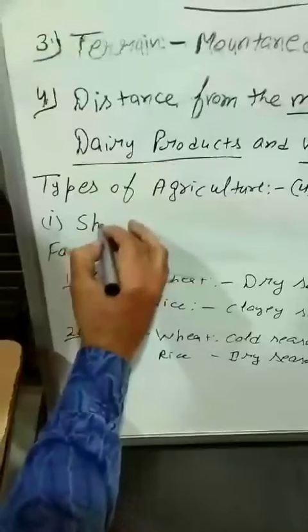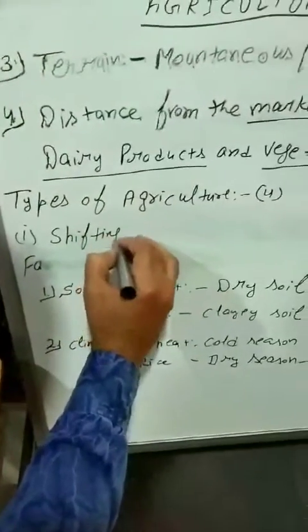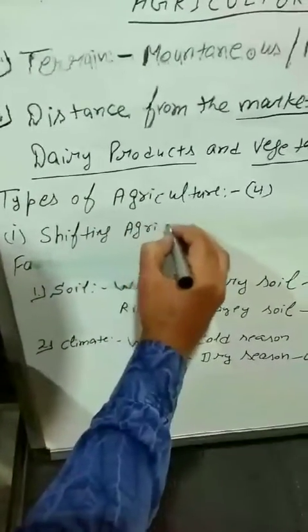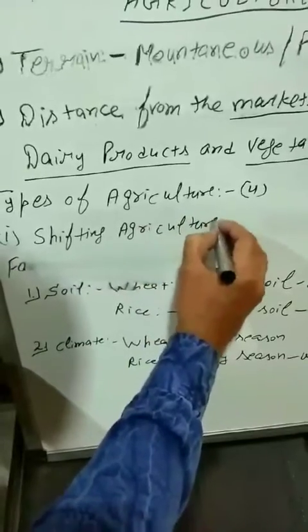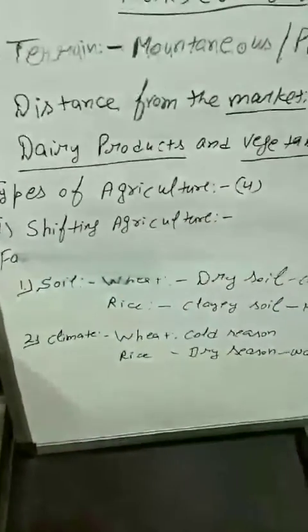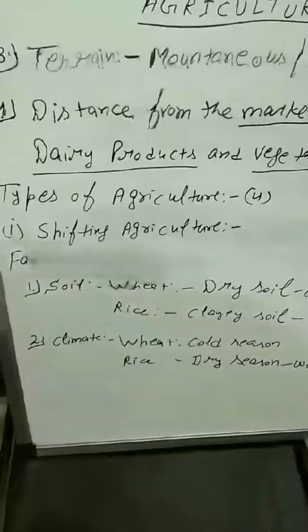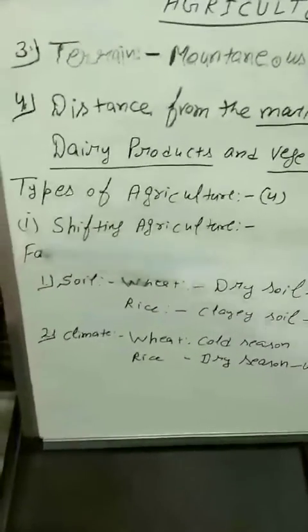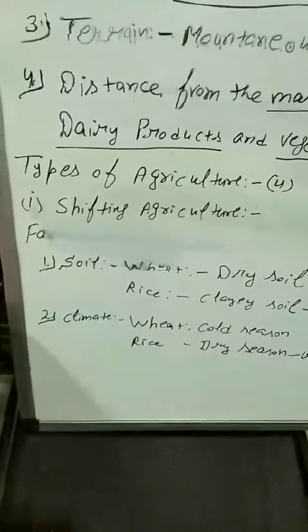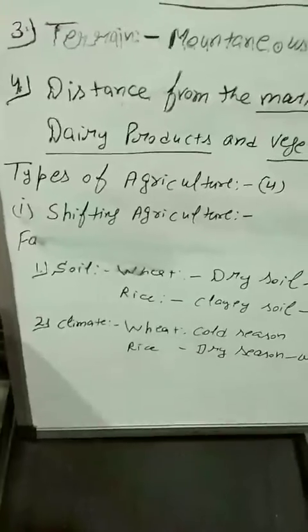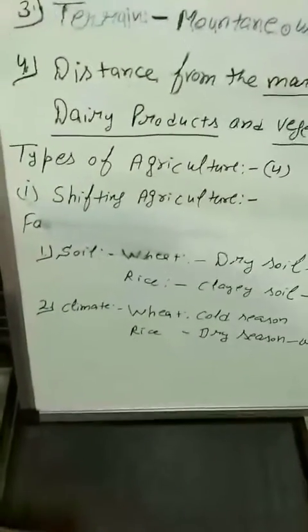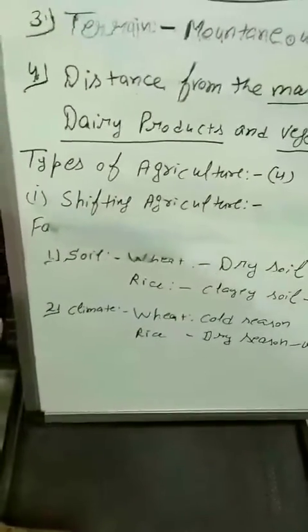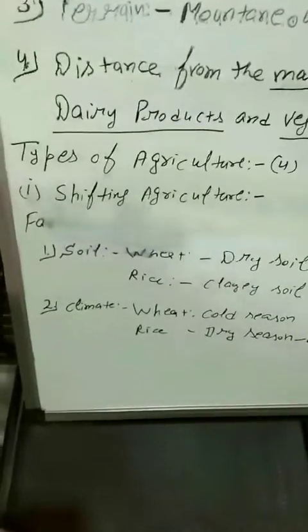Number 1, we have shifting agriculture. This system is also called slash and burn system. It means we have a very small patch of land which is covered by some type of weeds, but it is not ready to sow any crop.